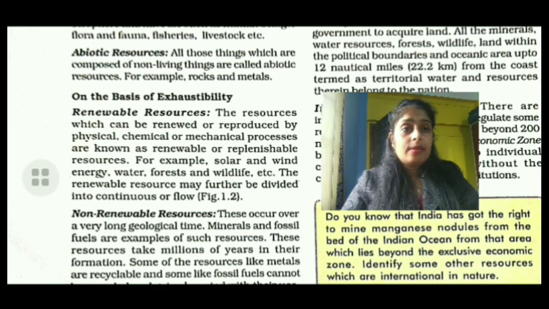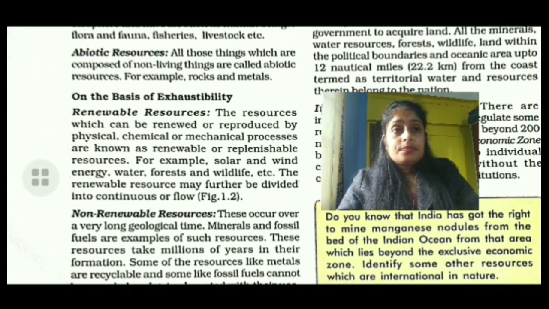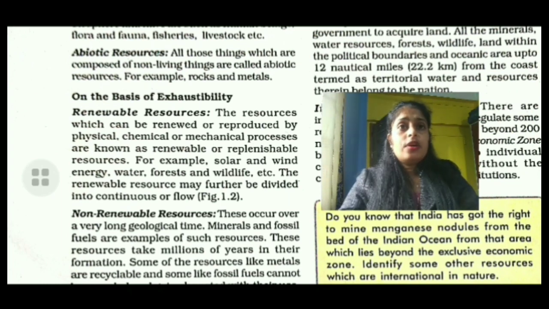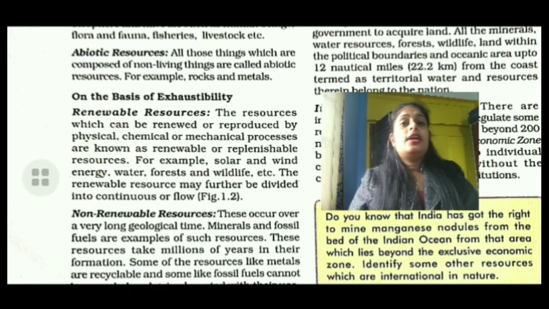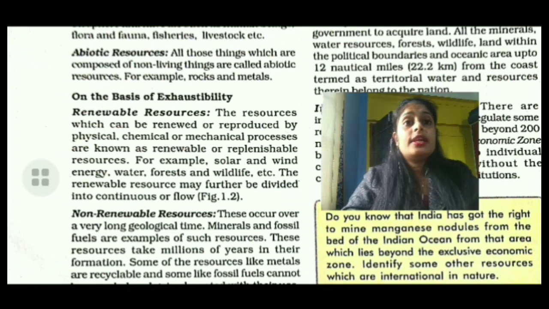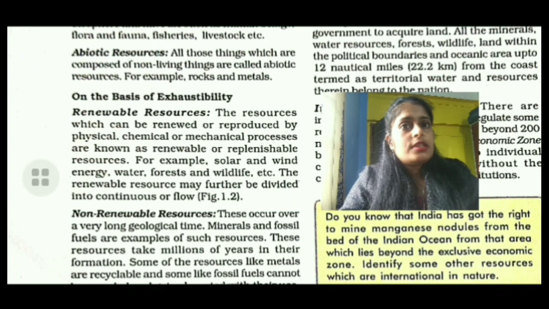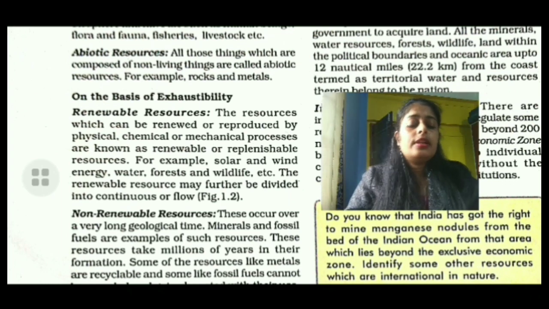Then wildlife: after the birth of babies, the reproductive process can also increase wildlife. So it is continuously renewed one after another within a short period of time. That's why these types of resources come under renewable resources. Now see the definition. Renewable resources can also be termed flow and continuous resources.